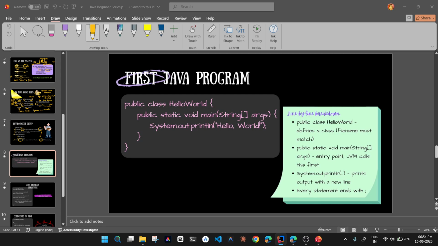It can print strings or mathematical expressions, etc. For now, this is just enough to understand what is actually happening. Our first Java program begins with a class and a main function, and inside that we wrote System.out.println Hello World. So we'll break it down line by line.